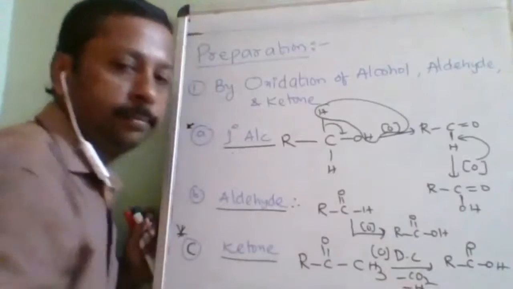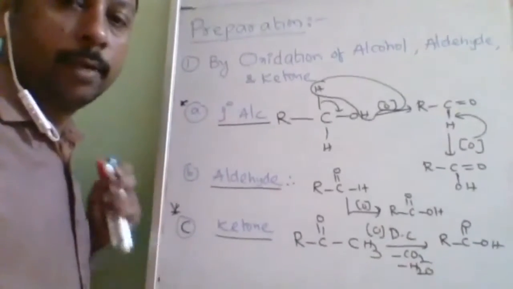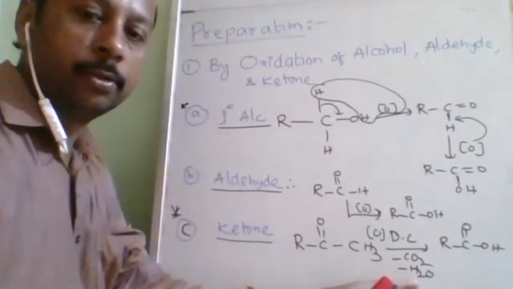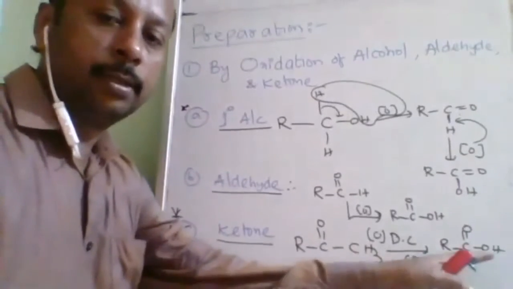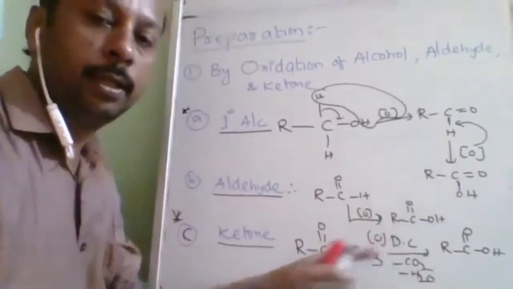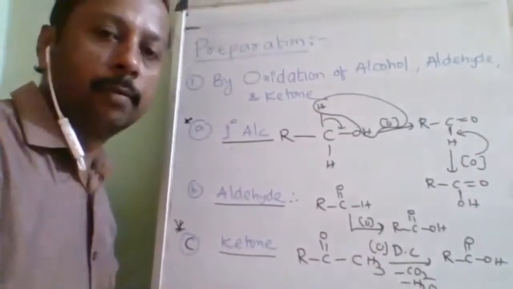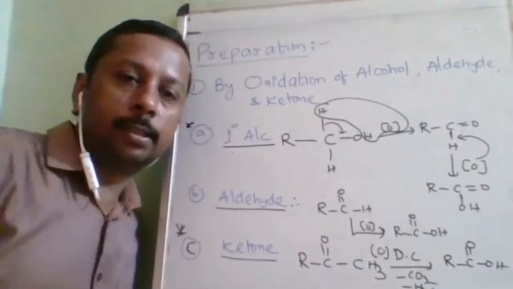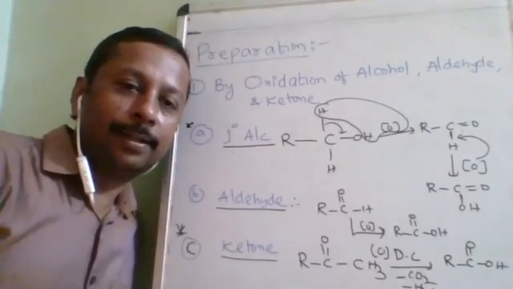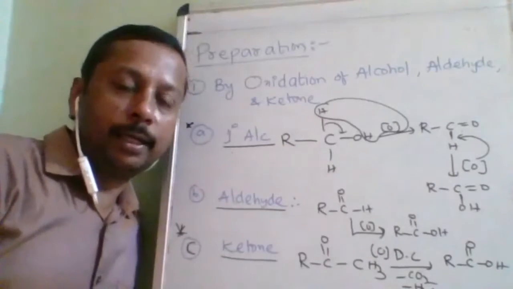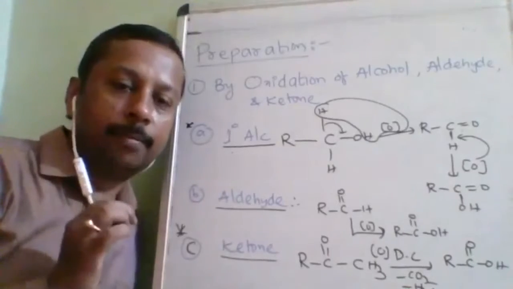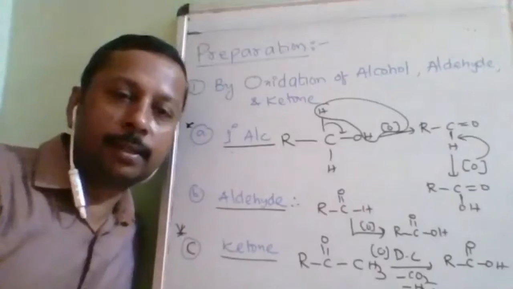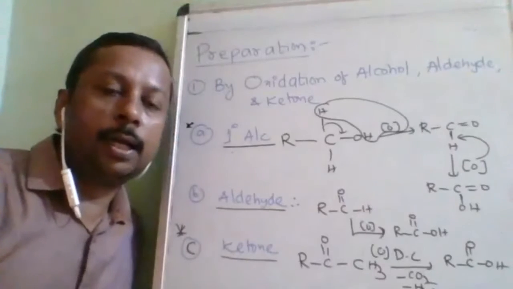See, so many oxygens are required to give the CO2. So many oxygens are required for H2O also, and one oxygen is required here also. So that's why drastic conditions are required. So this is the less preferred method. When you get a choice, which one should you ask for? Aldehyde, for preparing a carboxylic acid. The most comfortable, easiest method to prepare a carboxylic acid is to take the corresponding aldehyde.